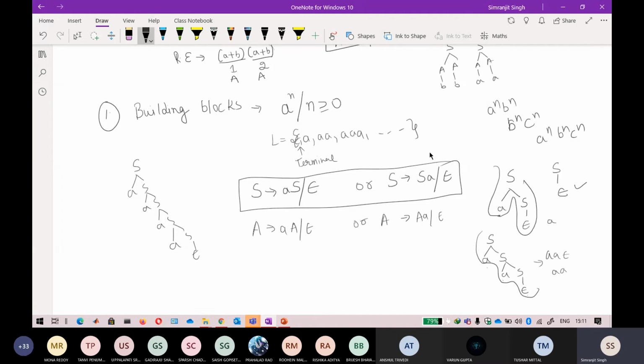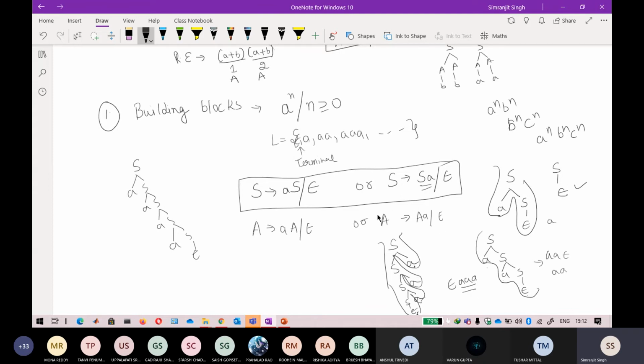In a similar way you can see this one also: S tends to Sa, Sa, Sa. If you look clearly, top to bottom, you have epsilon, then a, then a, then a, and then the complete string. So triple a's can also be extracted from this.